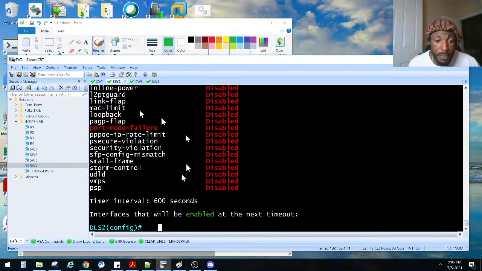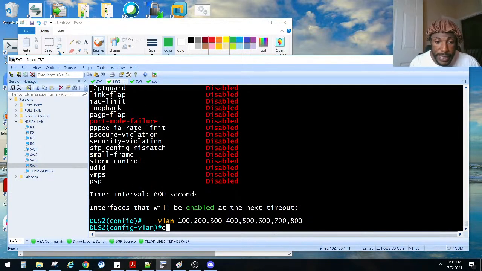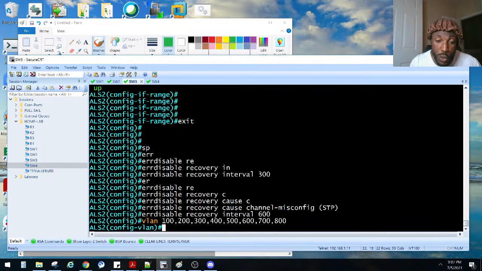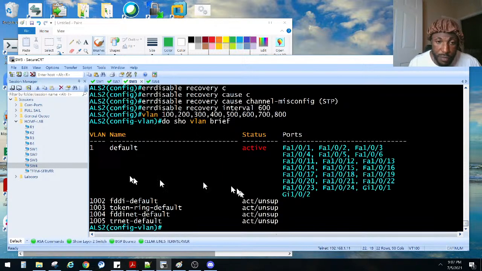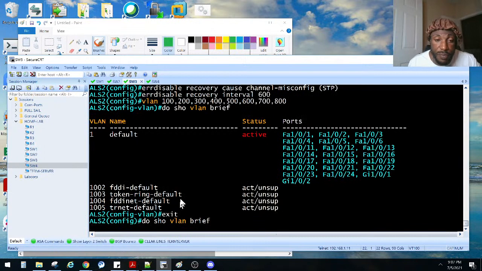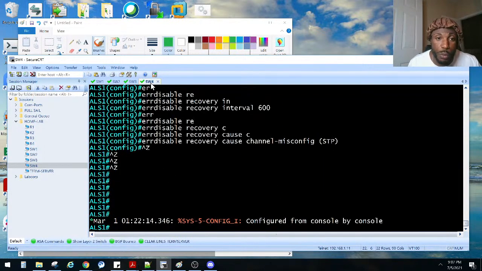Do the same thing on this side. Exit. They don't get created until you exit out of that mode. Because if I do it like this and then do a show VLAN brief, they're not created yet. They don't get created until you exit out of that VLAN configuration mode. You exit. See how I waited there for a second? Now do a show VLAN brief. Then they're created, so remember that.